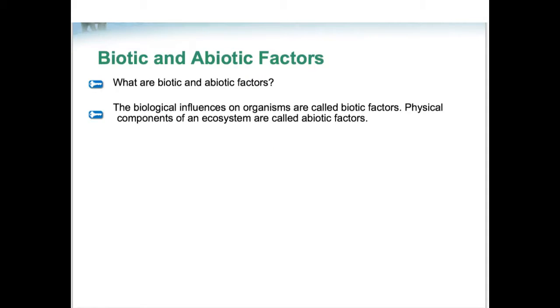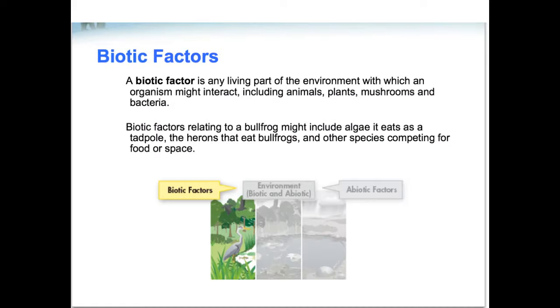Learning about ecosystems means that we have to learn about the factors that affect the organisms within them. The living or biological influences on organisms are called biotic factors. The physical components or the non-living factors are called abiotic. So to go into more detail, a biotic factor is any living part of an environment with which an organism might interact.